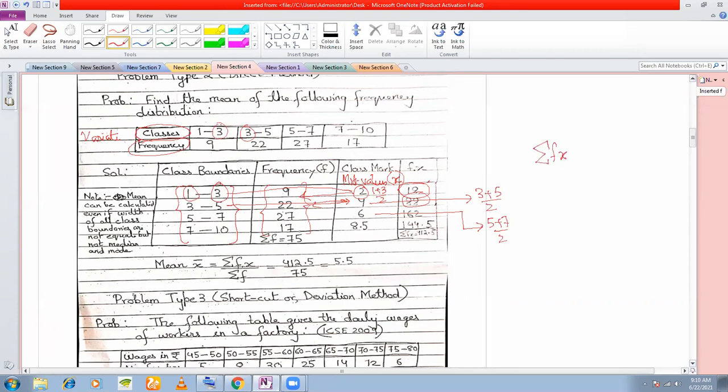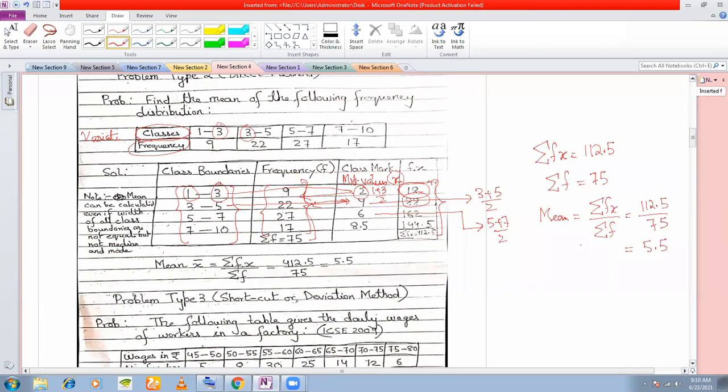We total this column to get summation fx. Here we get summation fx as 112.5. Okay, and summation f, you total up the frequency column. Summation f you get as 75. So from the direct formula, we get mean is equal to summation fx by summation f. So this is 112.5 divided by 75. You can calculate this to be 5.5.